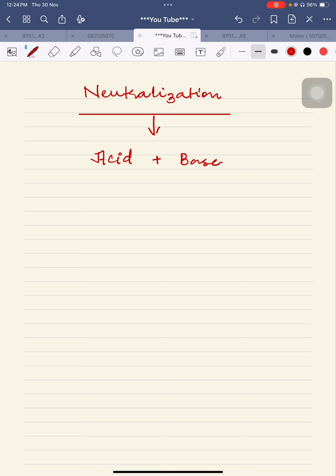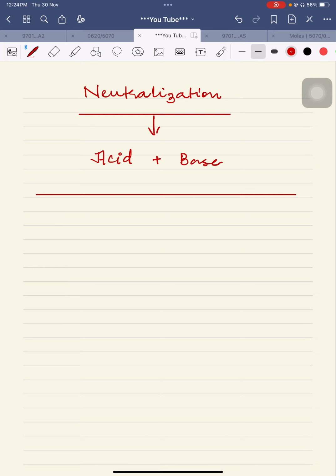If acid is in excess after the reaction, acid will be left along with the product. If base is in excess, base will be left along with the products. But if they are according to the requirement of the balanced chemical equation, they will complete each other's reaction, and finally nothing will be left at the end of the reaction. So this is how neutralization works.